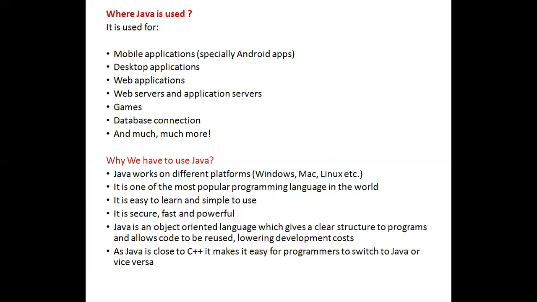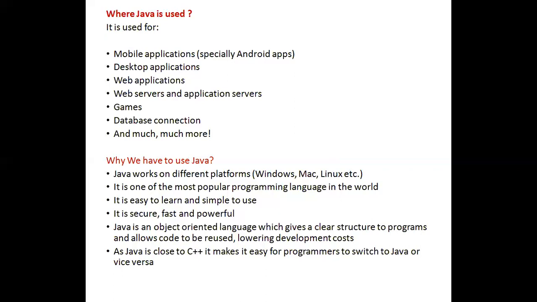Games and mobile applications, especially Android applications. In Android applications also we use Java. For example, when you buy a new phone and get an Android, sometimes you get errors like Java not running. Internally, it uses Java.